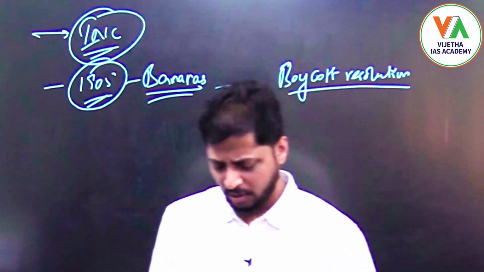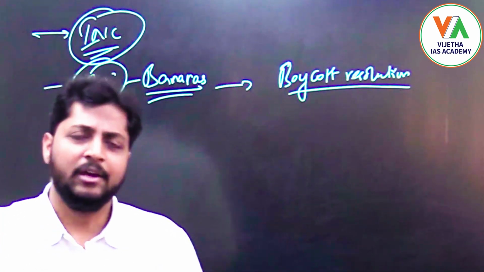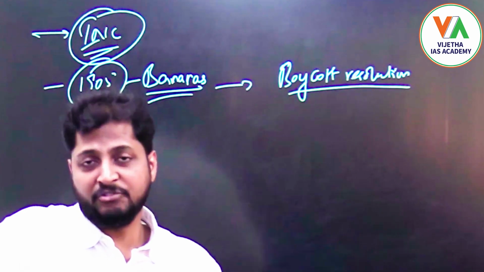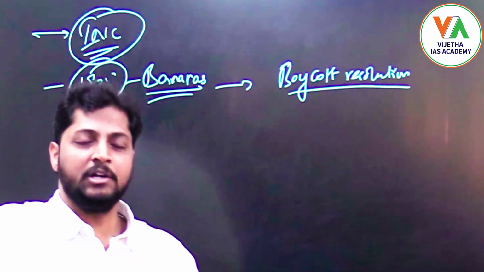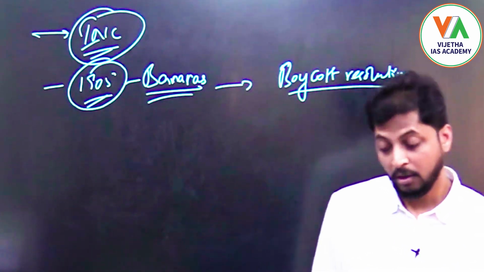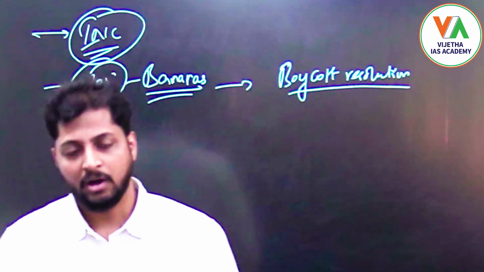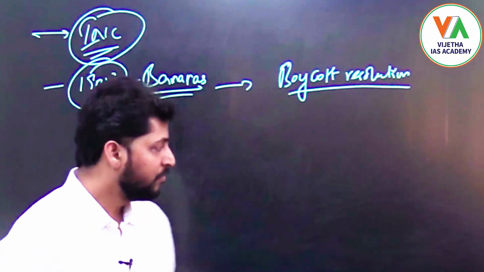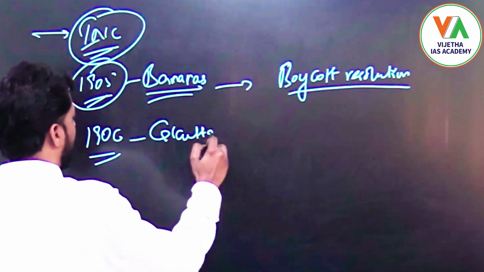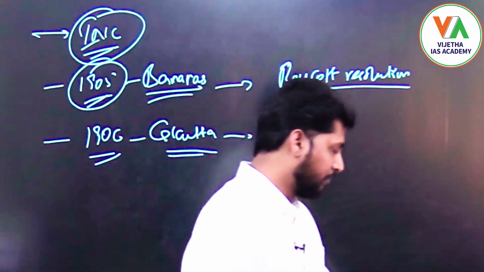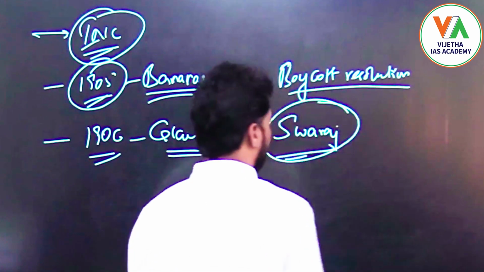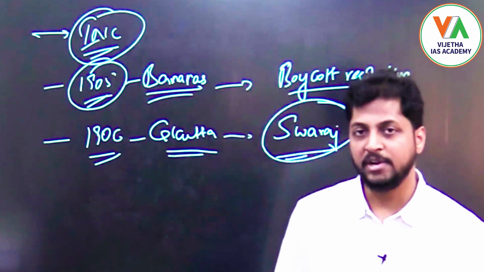However, from this time period a rift grew between different sections of the Congress. Within Congress itself there were different views, particularly from Tilak's side. He wanted to expand this boycott movement not just in Bengal but to every part of the country, whereas Congress wanted the boycott to be implemented only in Bengal. Again in 1906, at the Calcutta session headed by Dadabhai Naoroji, they passed the resolution of Swaraj, that is, self-government.